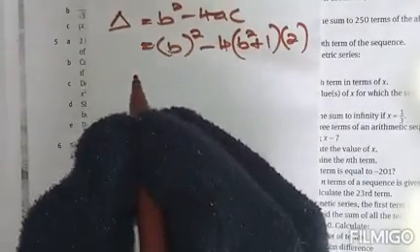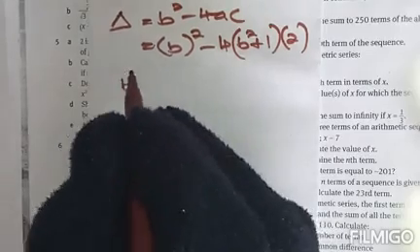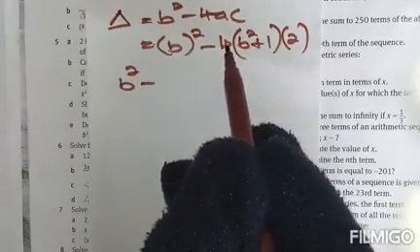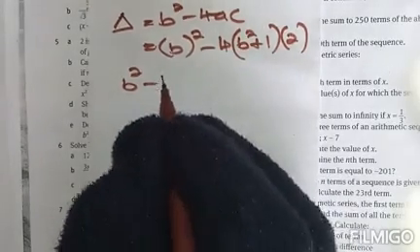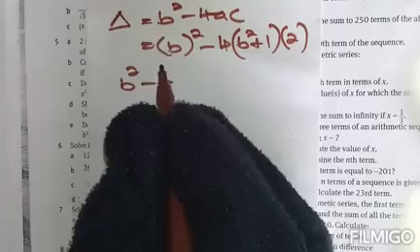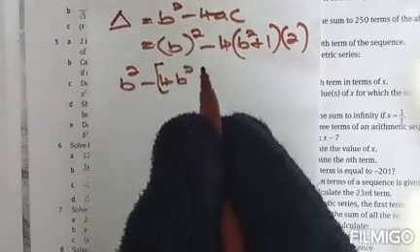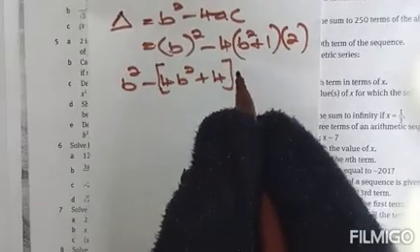Therefore we have b squared minus 4 times (b squared plus 1) multiplied by 2.